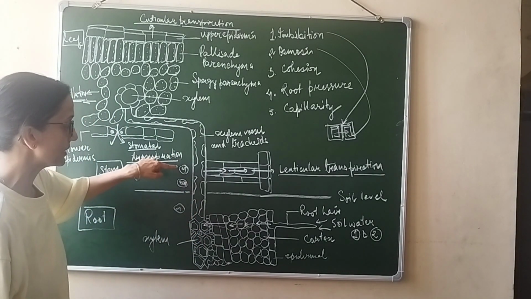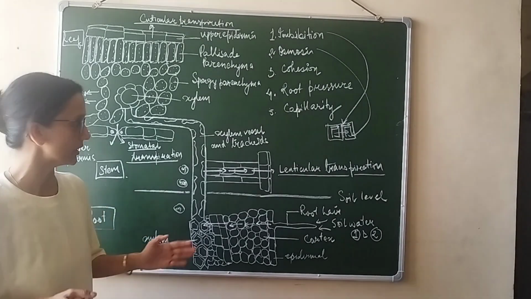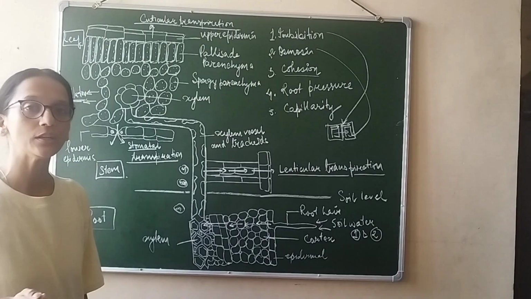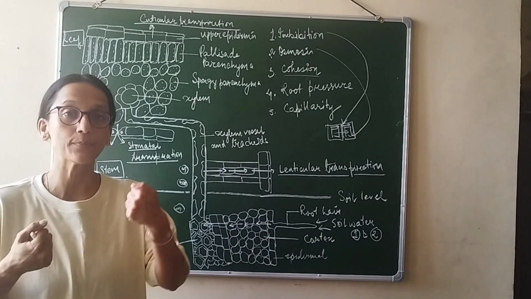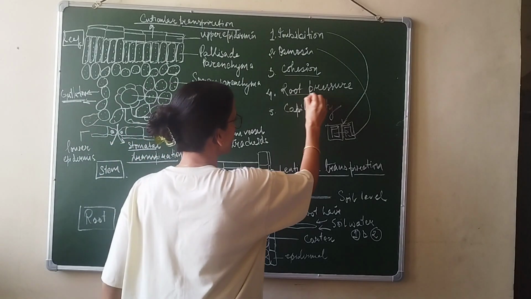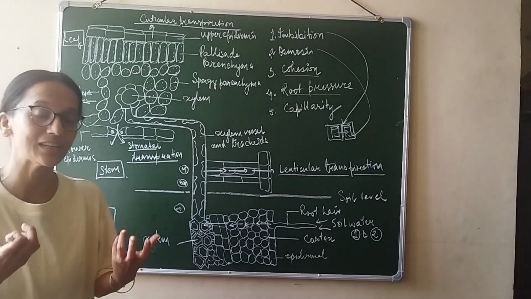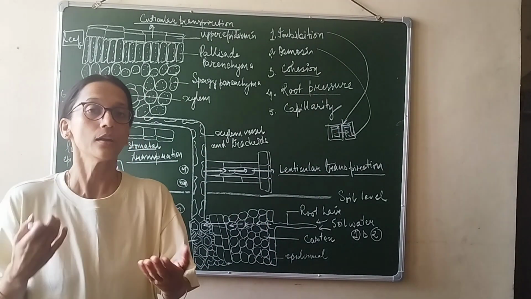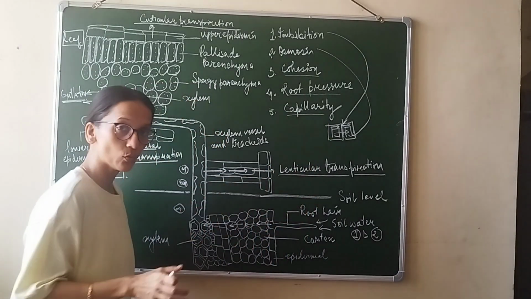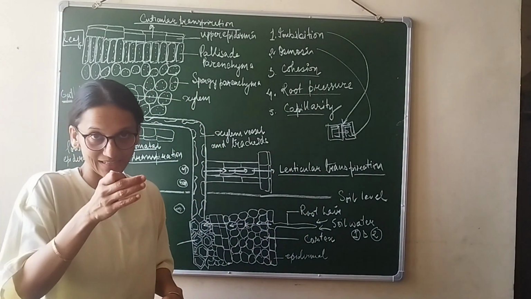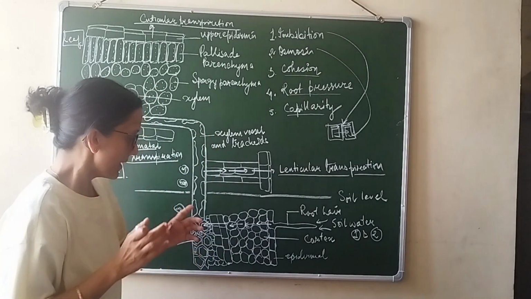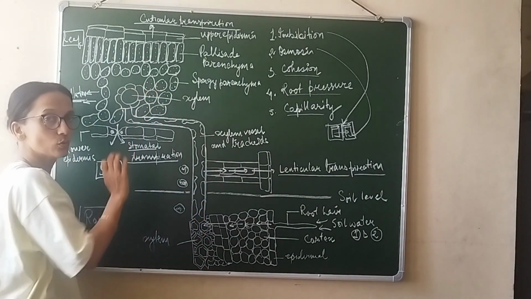There are three primary factors that will help in moving the water upward against gravity. What are they? Number one is cohesion. We already know cohesion is the force of attraction that keeps one water molecule attached to another water molecule. Second is the root pressure. The root pressure is the pressure that gets generated inside the root due to osmosis of water. And the third is capillarity. We know that since the stem, this part is narrower, so this kind of aids in drawing water to greater height. Now from here, the water will be sent to the leaves.